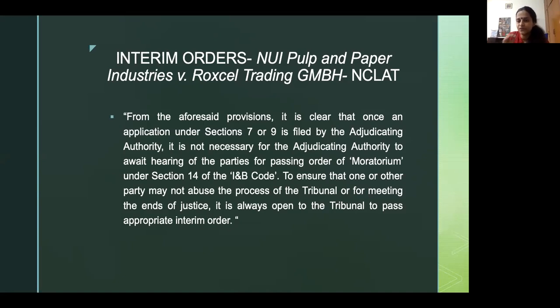NCLTs refuse to go into complicated questions of fact requiring evidence, and for everything else, CPC principles apply, and they can travel beyond CPC as well. An example of them being able to travel beyond CPC was, for a while, until the amendment came to the IBC, limitation was not applicable to IBC, and then another question was open. Only when a particular amendment came and Supreme Court decisively said limitation applies, did limitation become applicable to proceedings. That is, any claim after 3 years was not admitted by an NCLT.